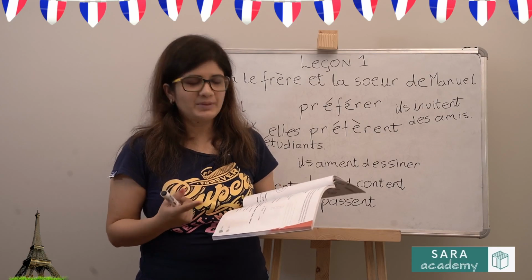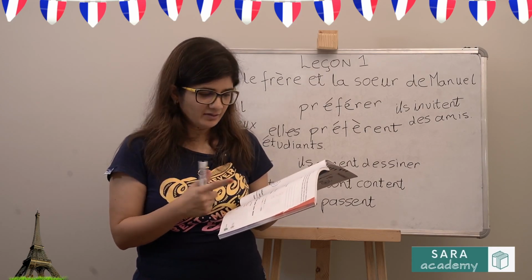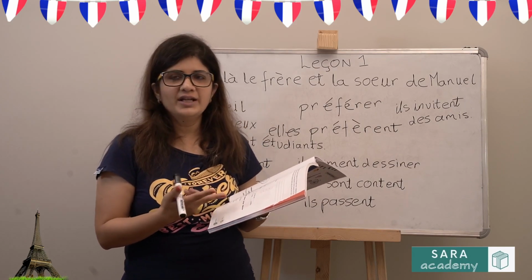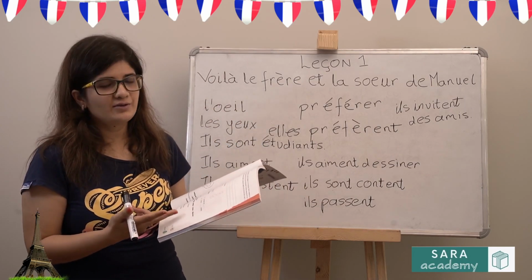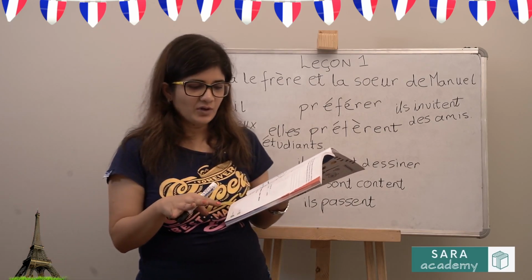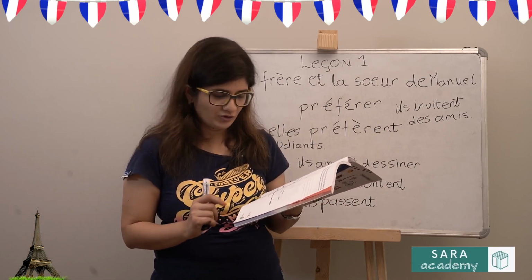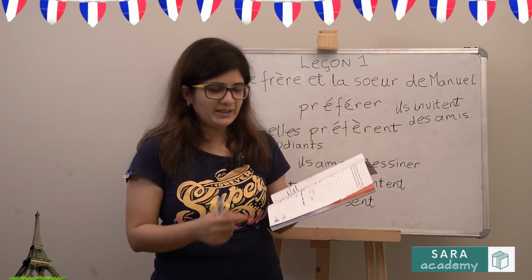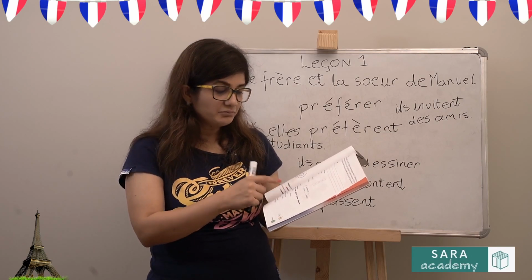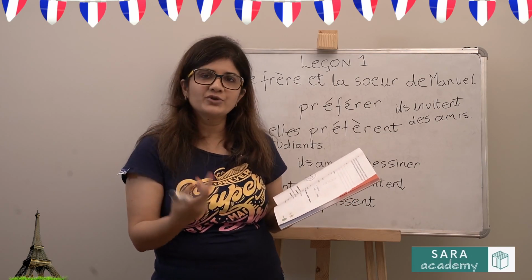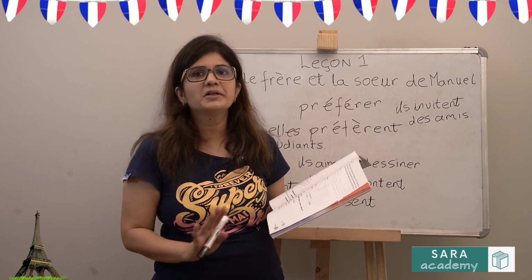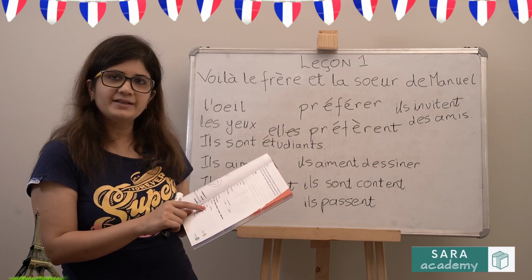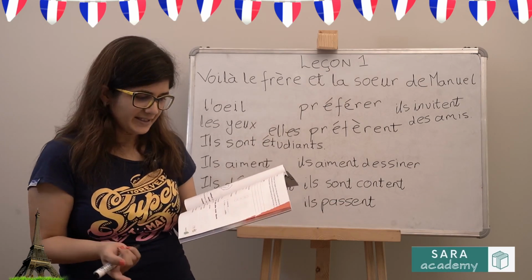So préparer is to prepare. Chanter is to sing. Marcher is to walk. Visiter is to visit. Étudier is to study. Préférer is to prefer. Tomber is to fall. And déjeuner is to lunch. So if, for example, the first one we can't figure out what it would be, but we know, for example, the bird sings. So we know the third one for sure. So you can always start somewhere in the middle also. So for example, l'oiseau. So we know chanter will come in this case. So your answer would be chante.